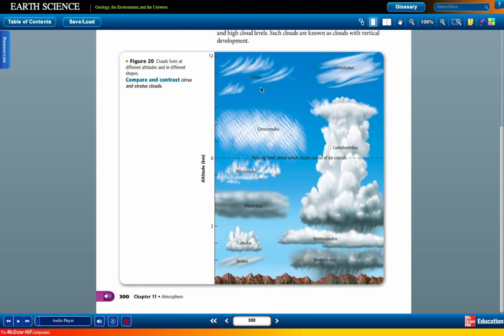The cirrus, the cirrostratus, the cirrocumulus, the cumulonimbus, the altocumulus, altostratus, the cumulus, the stratus, stratocumulus, and the nimbostratus.